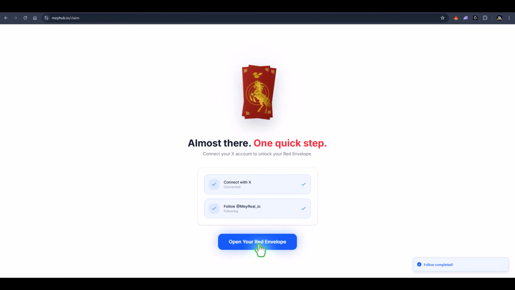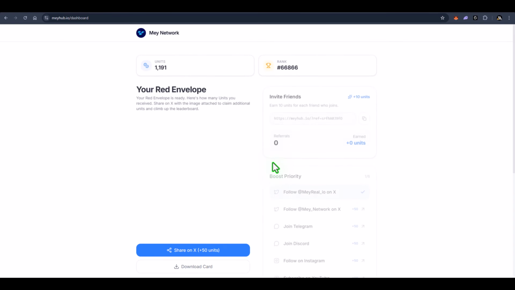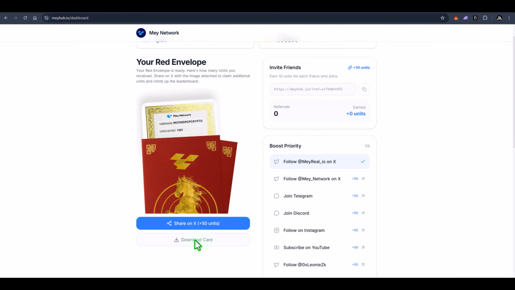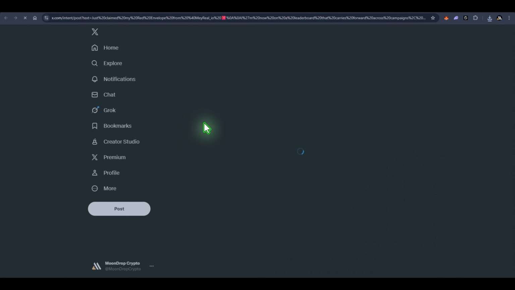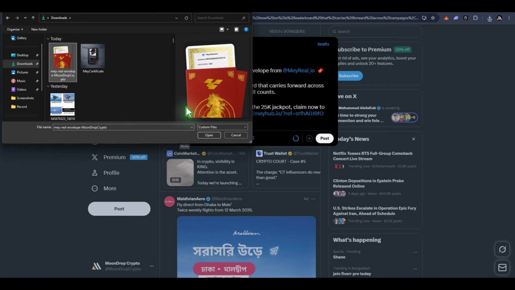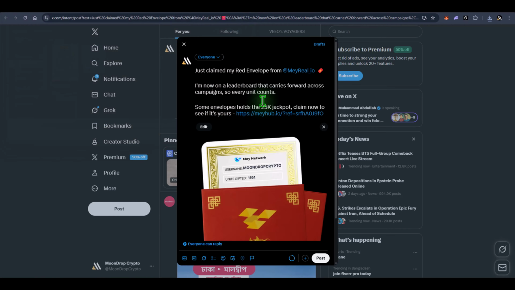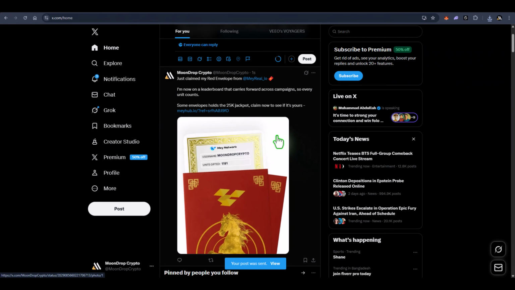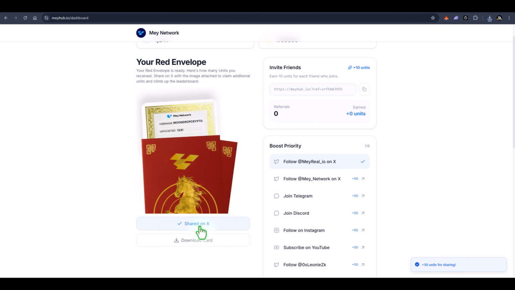Once completed, click on the open your red envelope option. So here you can see your units and your ranking. Then this is your red envelope. Here what you need to do is download this card. After that you need to share it on X, so click on share on X. Then a post will automatically generate. Simply add the downloaded card image, then post it, and done. So this task is complete.